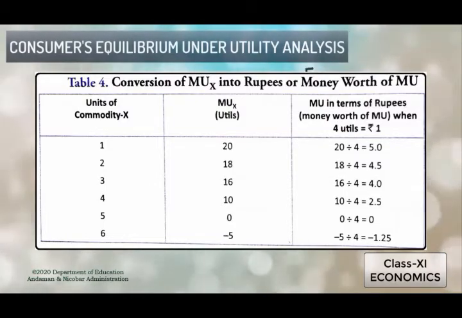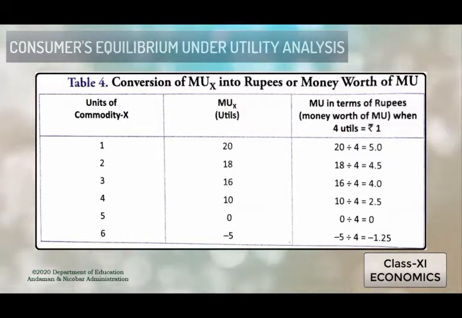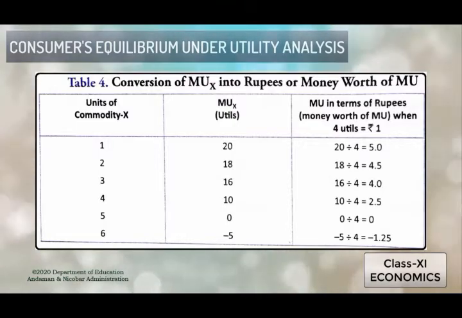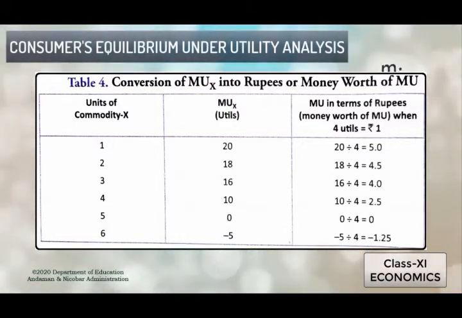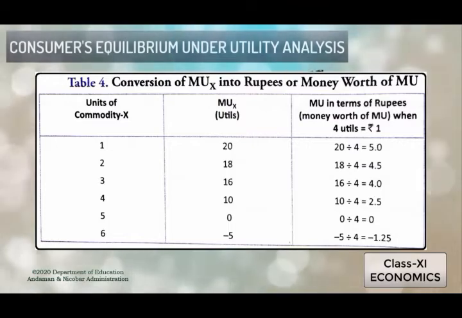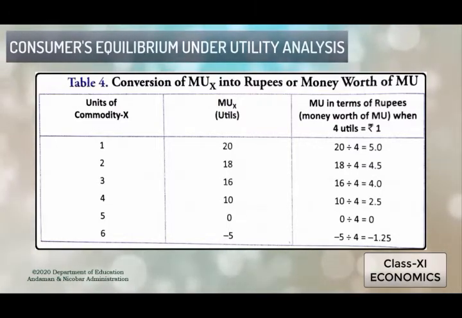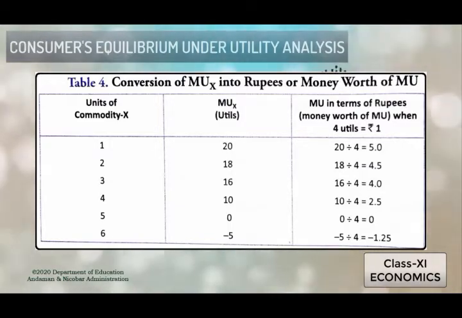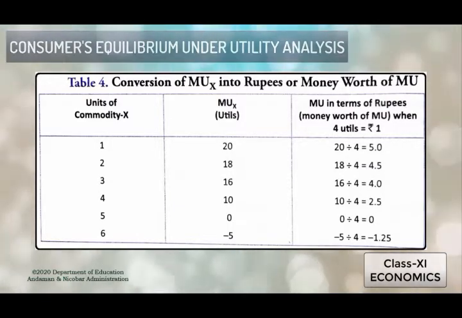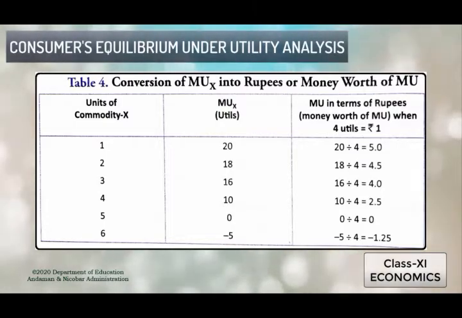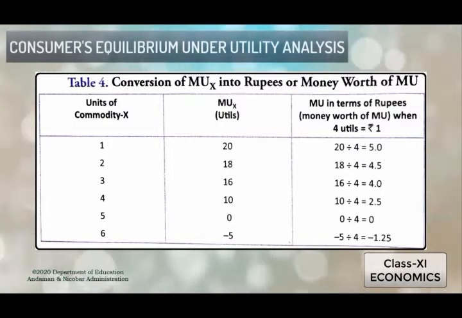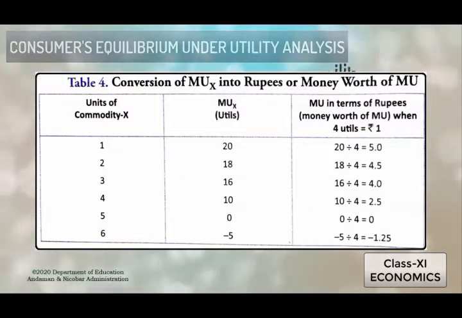When you want to convert it into the MU of M, we have to divide that MU of X by 4. 4 is the 4 utils derived from 1 rupee. When a consumer spends 1 rupee, he expects to get 4 utils. So what will be the MU of M at the first unit? That is 20 divided by 4, that gives 5.